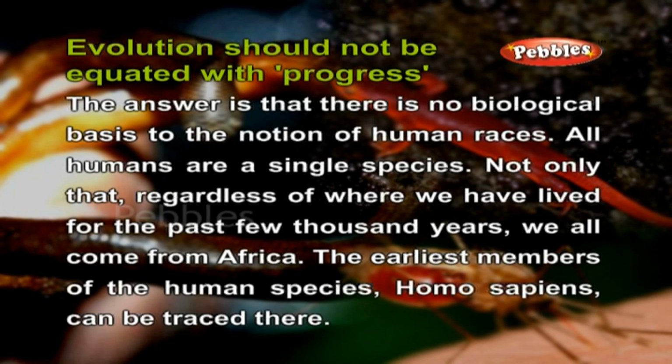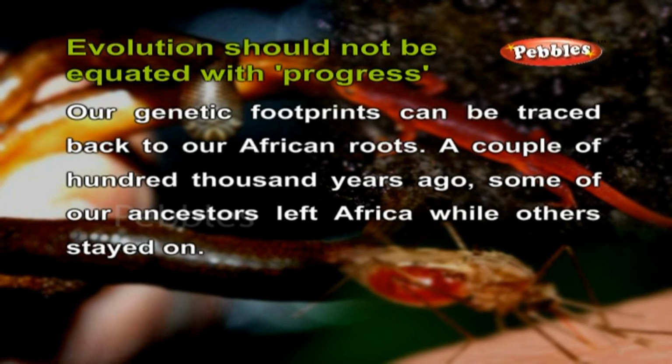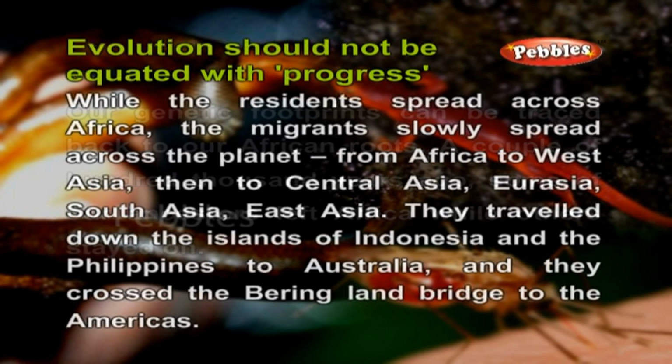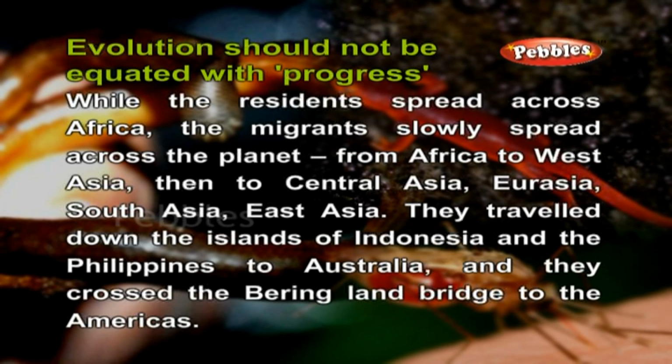Not only that, regardless of where we have lived for the past few thousand years, we all come from Africa. The earliest members of the human species, Homo sapiens, can be traced there. Our genetic footprints can be traced back to our African roots. A couple of 100,000 years ago, some of our ancestors left Africa while others stayed on. While the residents spread across Africa, the migrants slowly spread across the planet from Africa to West Asia, then to Central Asia, Eurasia, South Asia, and East Asia.